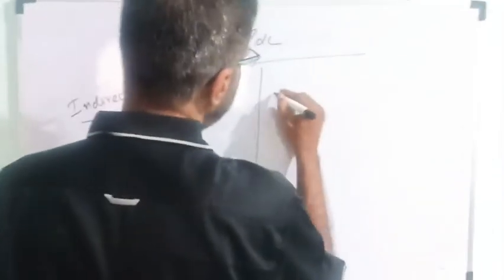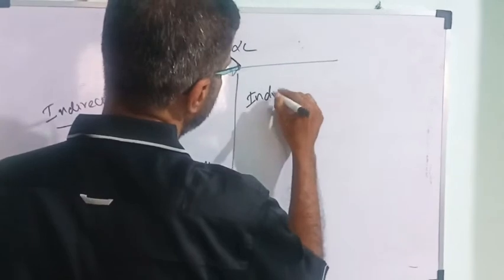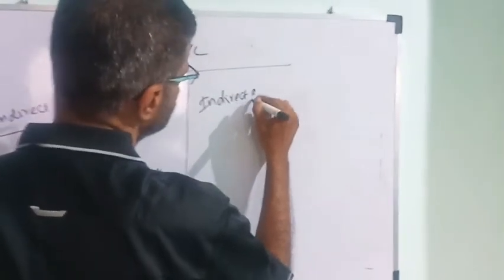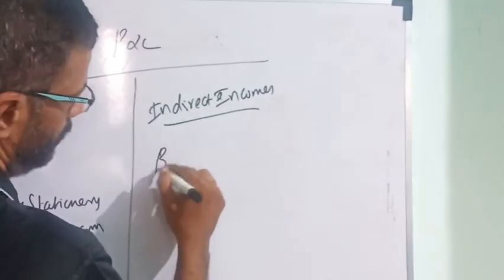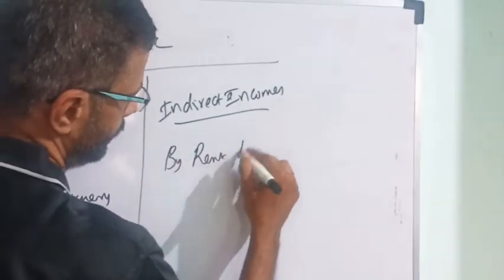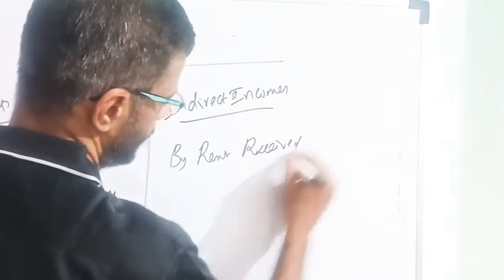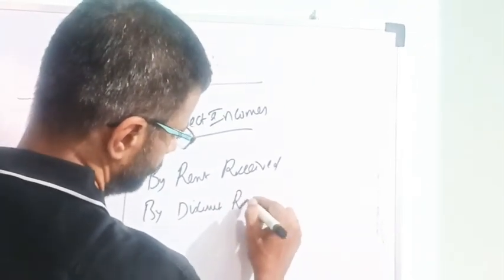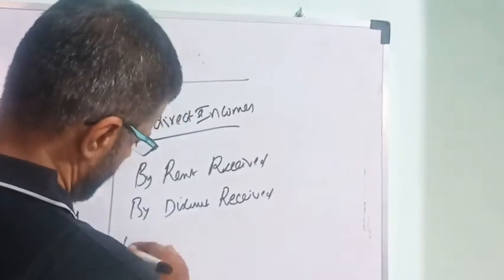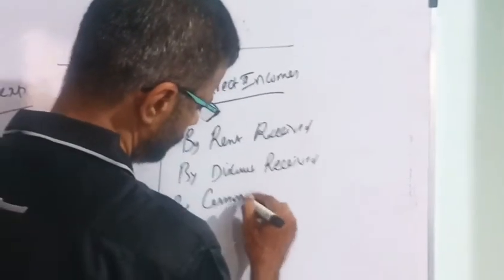So indirect incomes: by rent received, by discount received, by commission received.